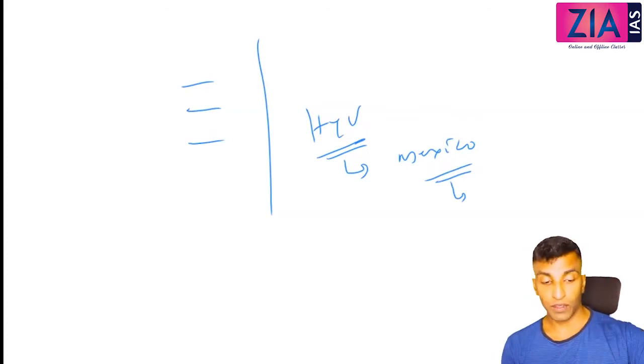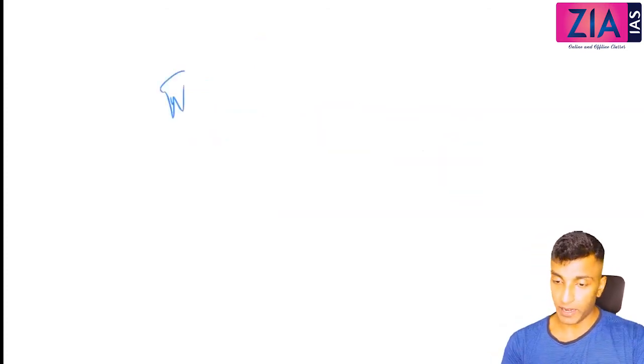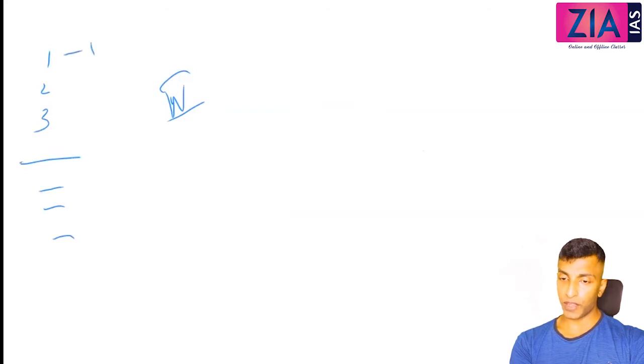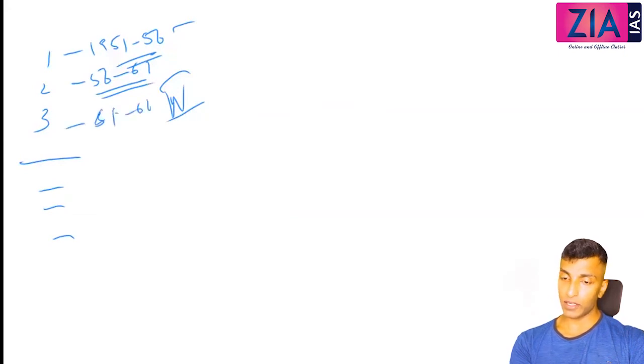Okay, next one, the fourth plan. So this is what we have discussed: 1, 2, 3 plans, then a 3-year gap. What was the first plan? 1951 to 56, the focus agriculture. Then 56 to 61, focus industry, Mahalanobis model. Third one, 61 to 66, focus self-reliance on food grain.